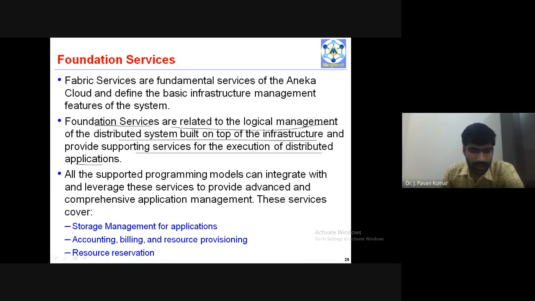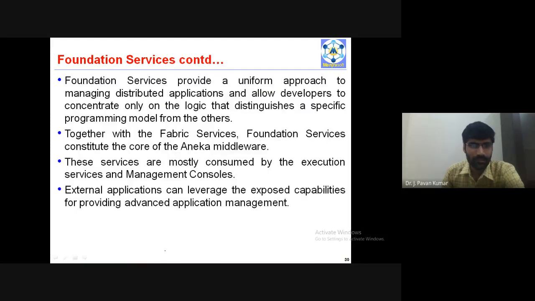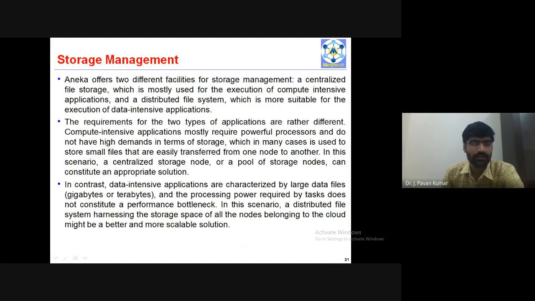These are the examples of foundation services: storage management for applications, accounting, billing, and resource provisioning, resource reservation. These are the three different services provided under the category of foundation services. Next, foundation service: what you call storage management.